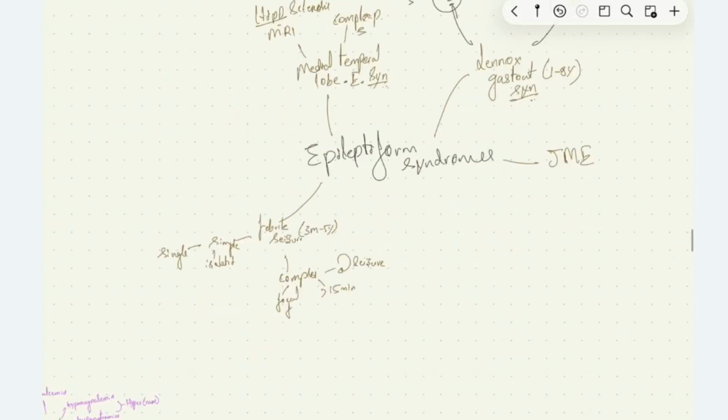The febrile seizure is one of the epileptiform syndromes, which is seen between 3 months to 5 years of age. It can be simple or complex type. Simple are single isolated brief events. Complex type usually show focal seizures. The duration of seizure is more than 15 minutes, and also they have recurrent seizures. The complex febrile seizure has increased risk to develop epilepsy in the adult.